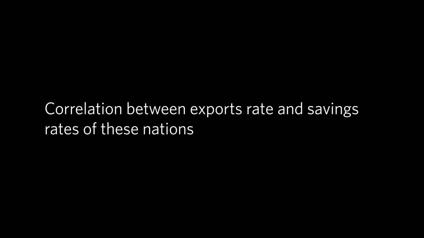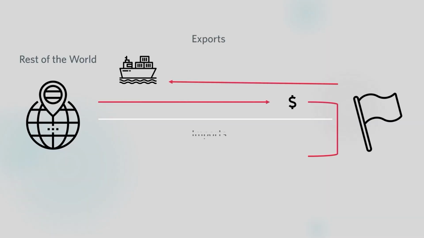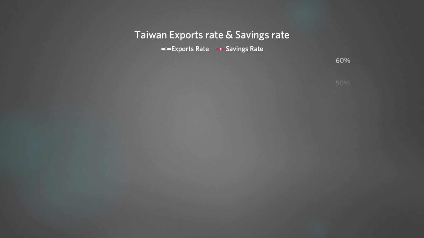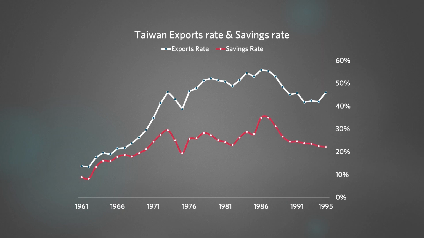All this means we should see a correlation between the exports rate and savings rate of these nations. Why? Because the more an underdeveloped nation exports, the more it will have the capacity to import capital goods to increase investment, and in turn, its savings. Let's see if this is true for Taiwan. Taiwan's savings rate surged as the island nation's exports rate increased.